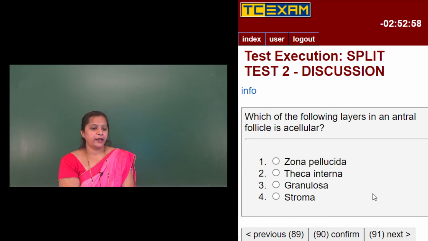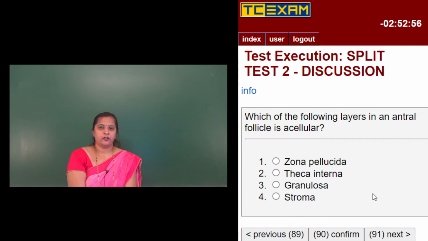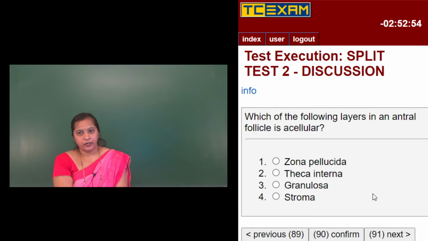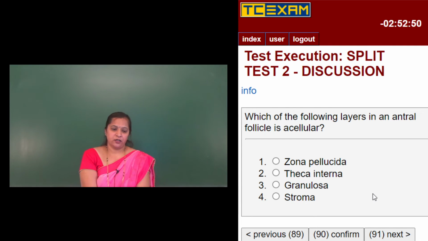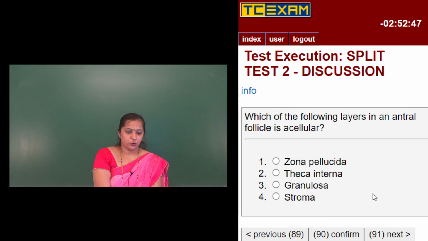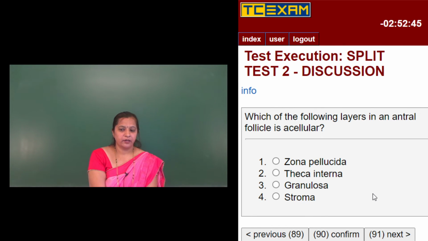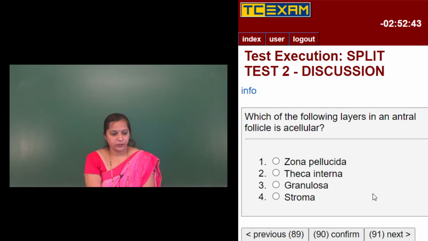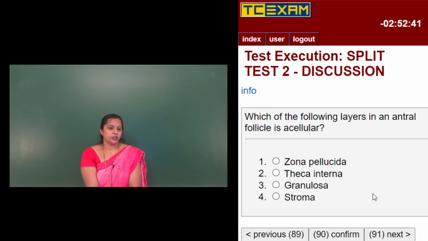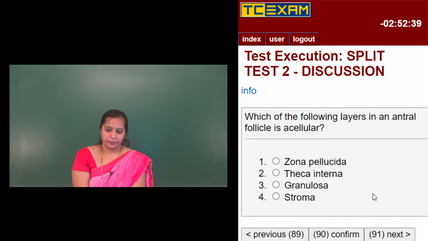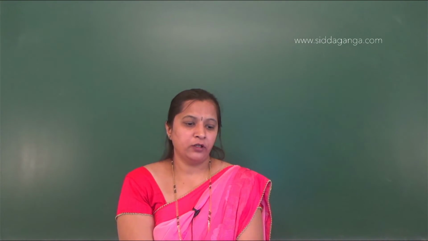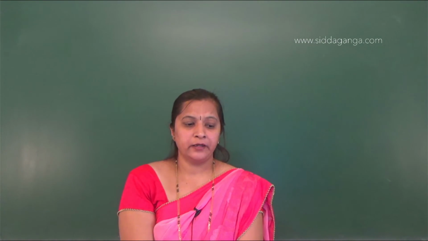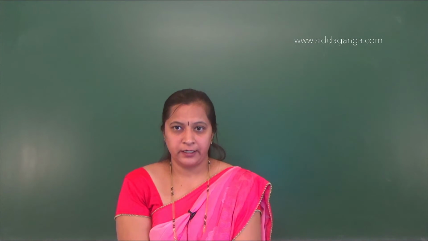Which of the following layers in an antral follicle is acellular? Antral follicle, that's the mature Graafian follicle. What are the different types of cells in that? The first option they have given is zona pellucida. The second option is theca interna. The third option is granulosa, and the fourth option is stroma.